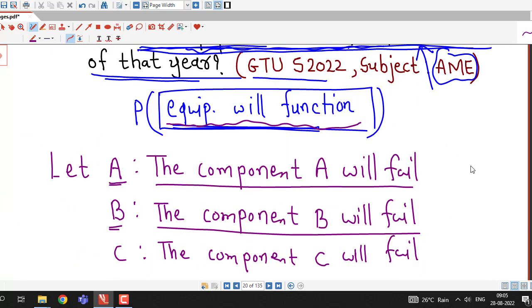A dash means the component A will be working, B dash means the component B will be working, and C dash means component C will be working. And it is given that equipment will function only if all these three components are working. So event A dash intersection B dash intersection C dash means all the components are working. So intersection of these three events will give us the event that equipment will function.